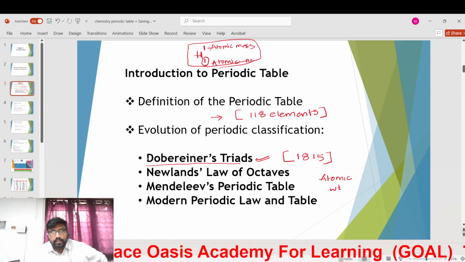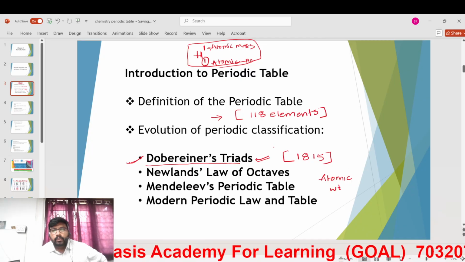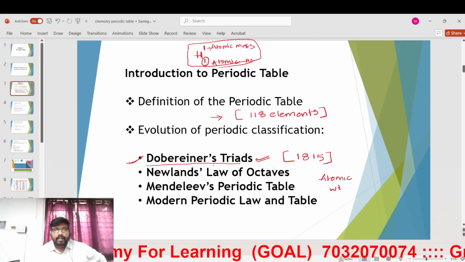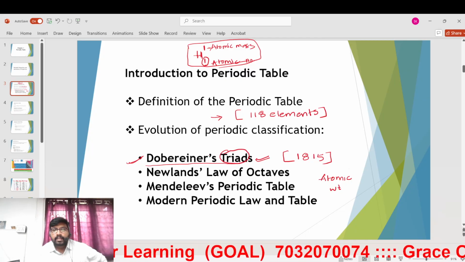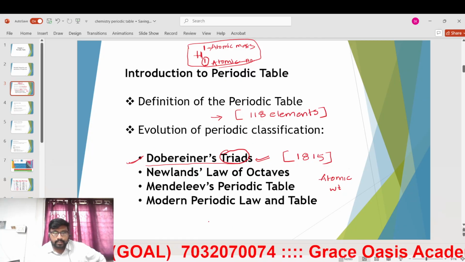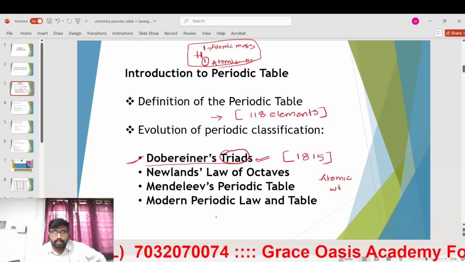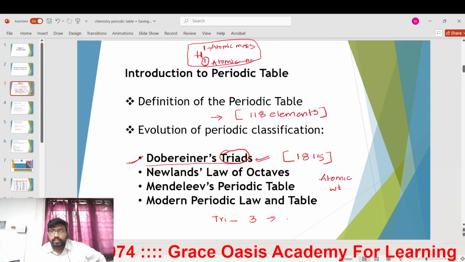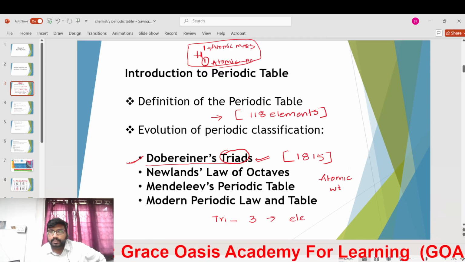So initially, Dobereiner tried to classify them according to triads. Triads means three.